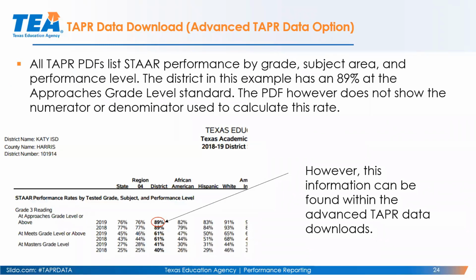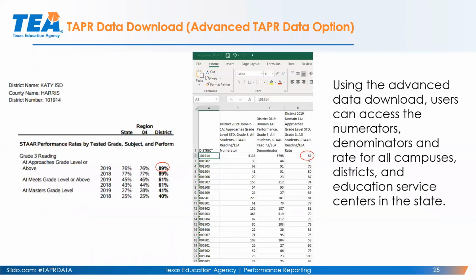So going back to KDISD on their TAPR report, they had an 89% at the approaches grade level standard. Now, if I'm an academic researcher and I want to know the actual numerators and denominators to generate that percent, I can find that information in the advanced TAPR data download. So, for example, on the left-hand side is the PDF from KDISD's TAPR report. The district had 89% at the approaches grade level.